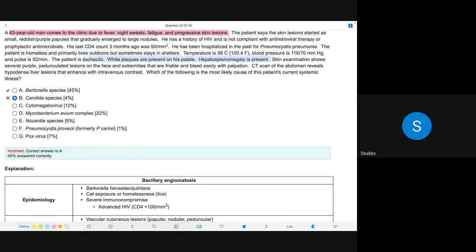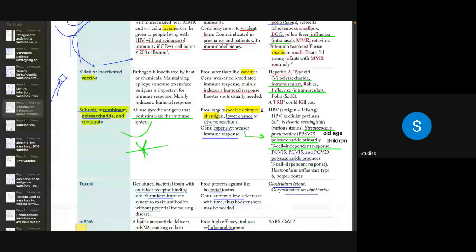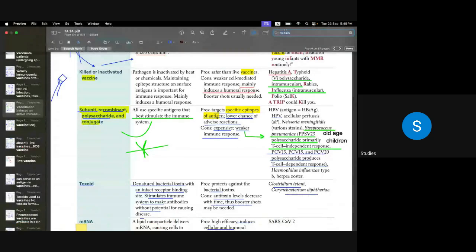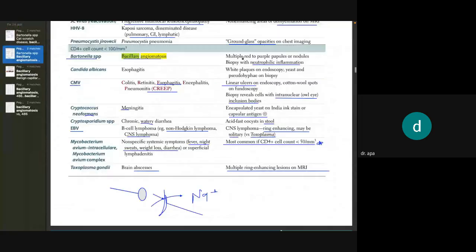Skin examination shows several purple pedunculated lesions on the face and extremities that are friable and bleed easily with palpation. And this Bartonella bacillary angiomatosis is written in First Aid, I remember. It is written in the derma section, not in the opportunistic infection page, at least not properly. In derma, bacillary angiomatosis is related to purple papule or nodule, biopsy with neutrophilic inflammation.